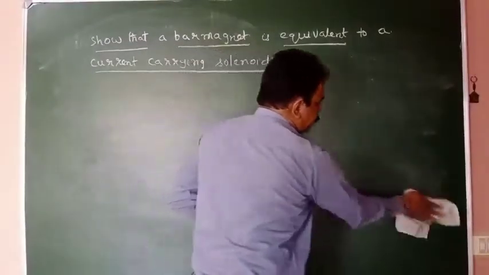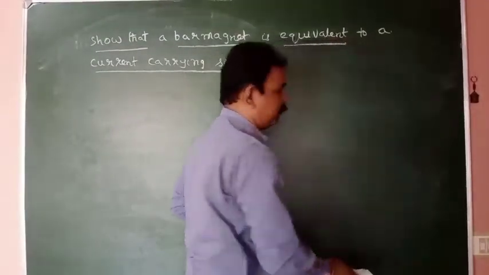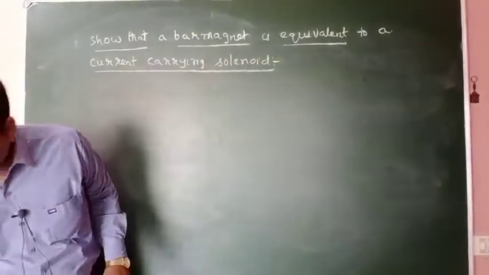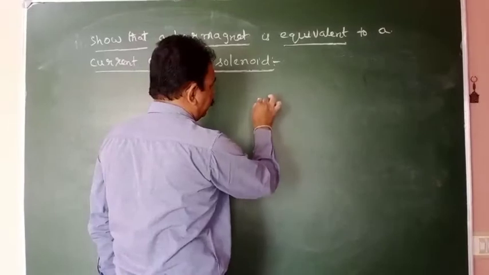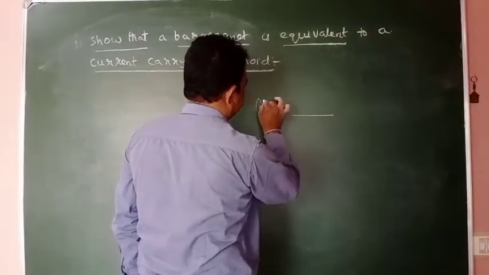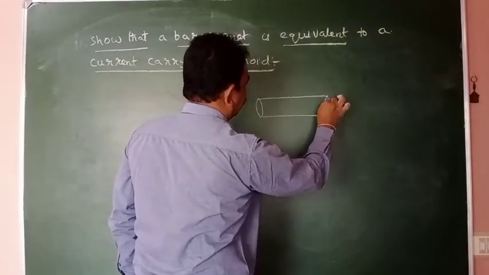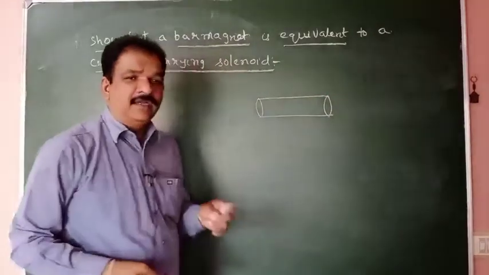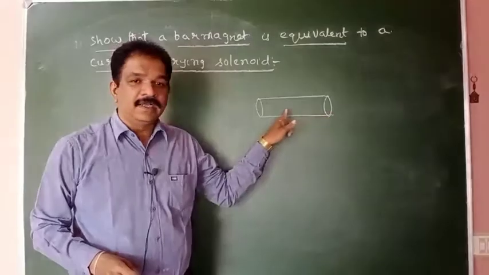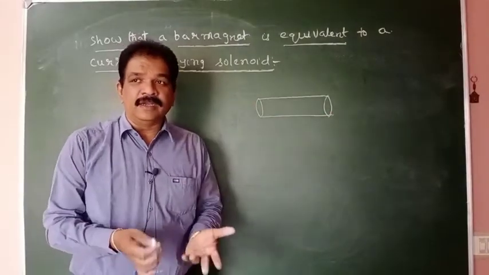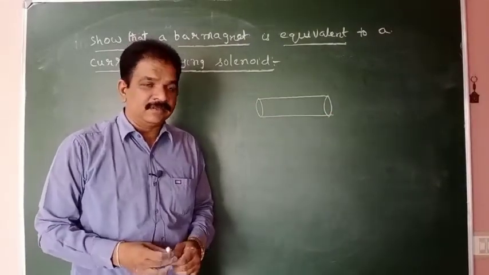What is meant by solenoid? Take a plastic pipe, like a water pipe. One cylindrical non-conducting pipe you take. Cylindrical non-conducting means plastic material.